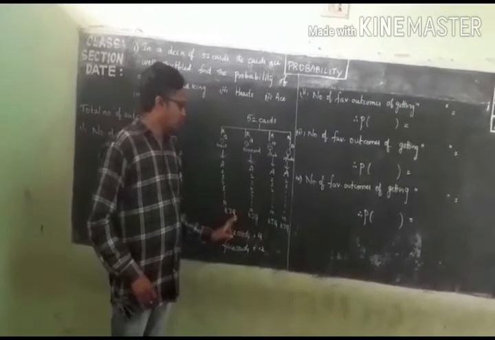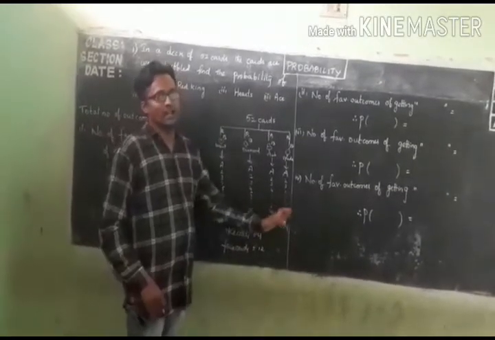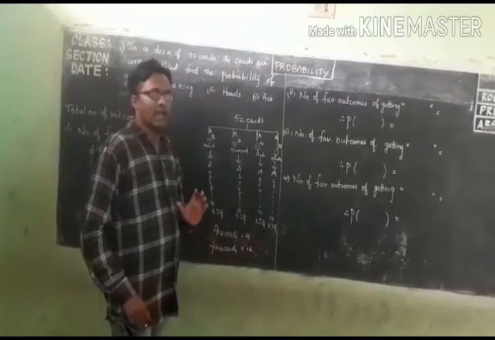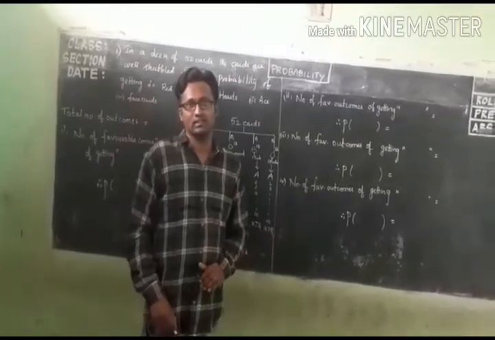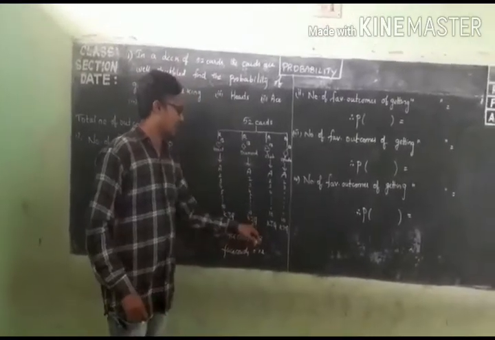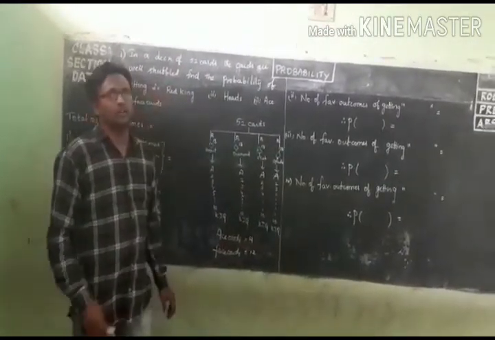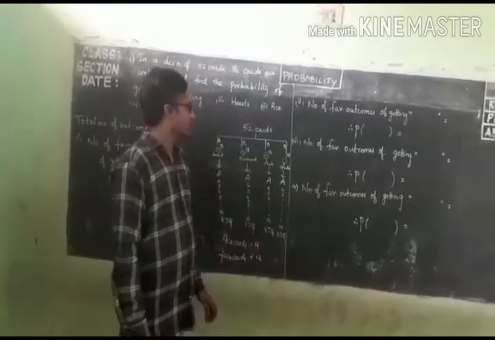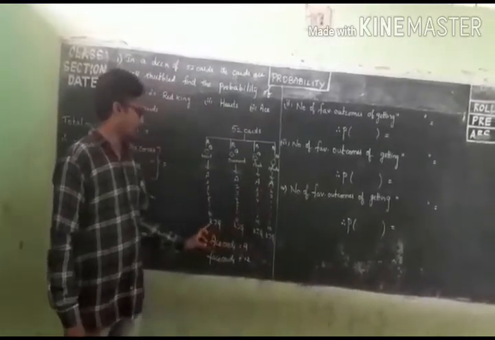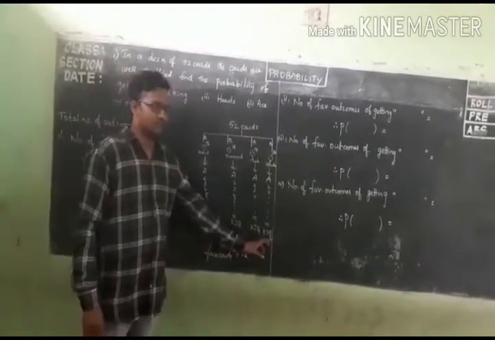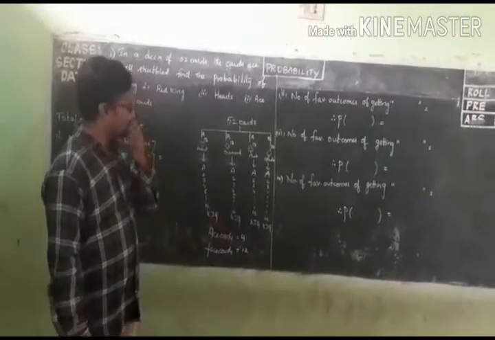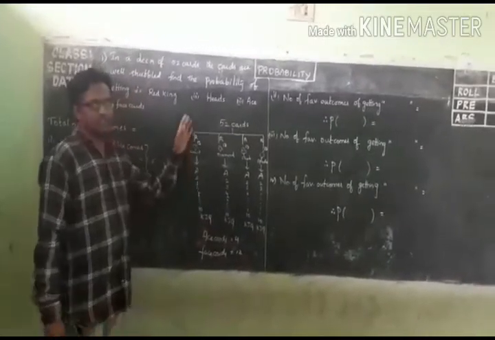The king, jack and queen have faces on the cards, and hence they are called face cards. So in total you have 4 aces and 12 face cards: king, jack and queen. This is the introduction related to cards.